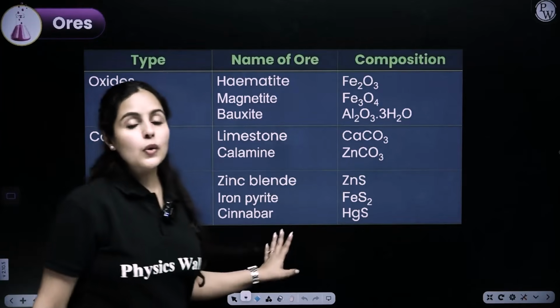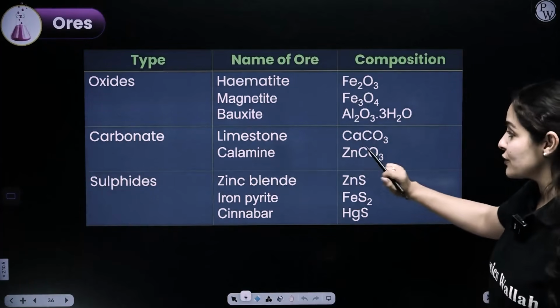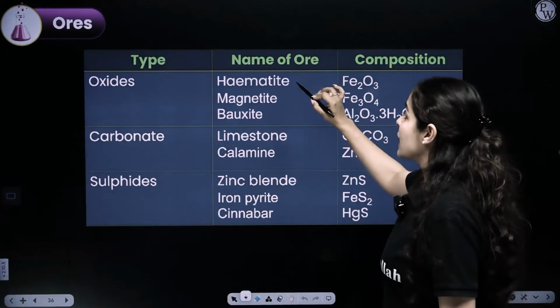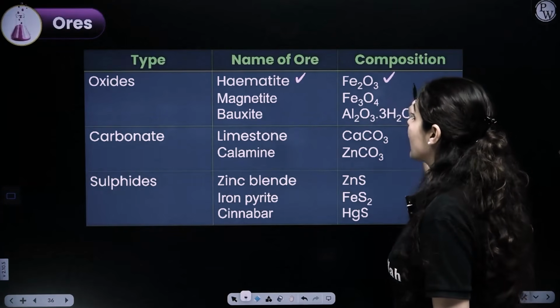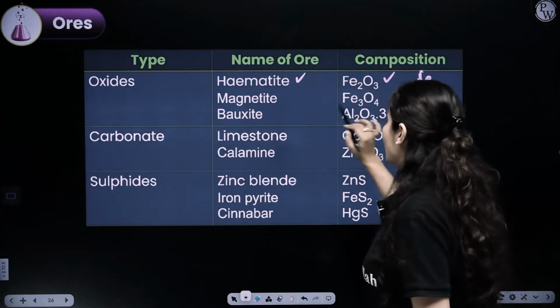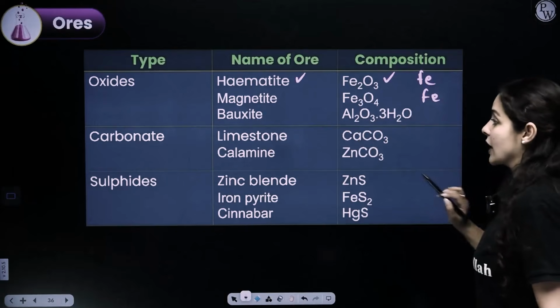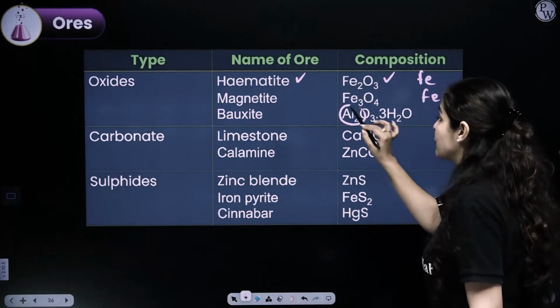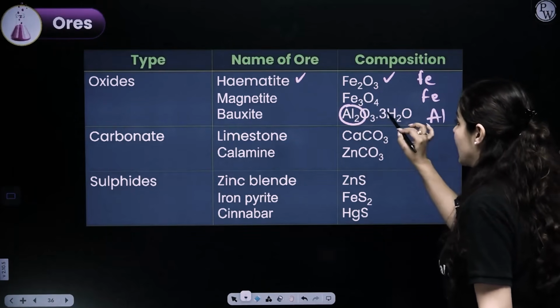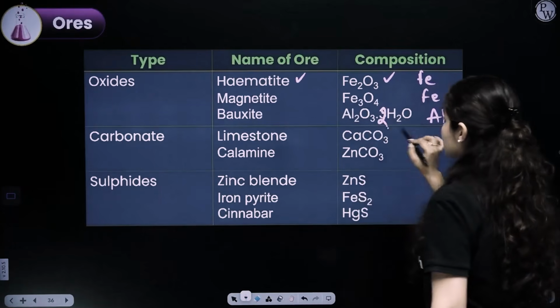These are the list of ores and the names of ores given here, which is important from your exam point of view. Hematite is an ore of iron from which iron metal is extracted. Magnetite is again an ore of iron. Bauxite is an ore of aluminium, Al2O3.2H2O.